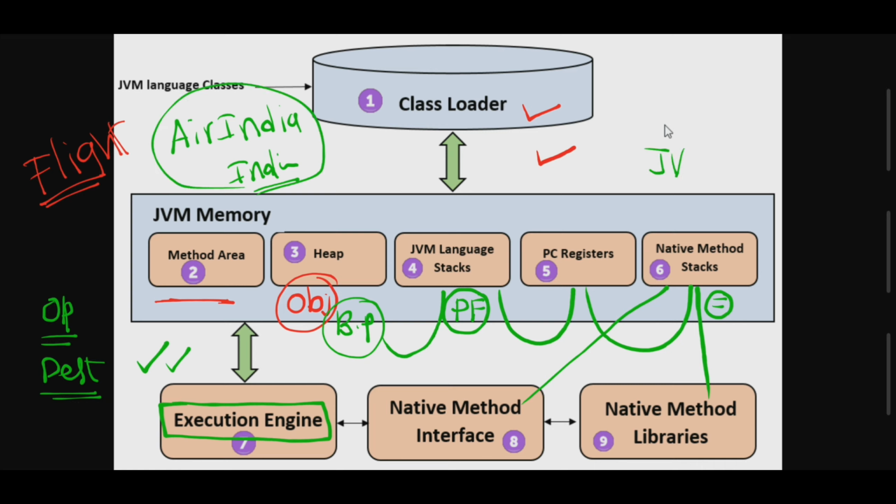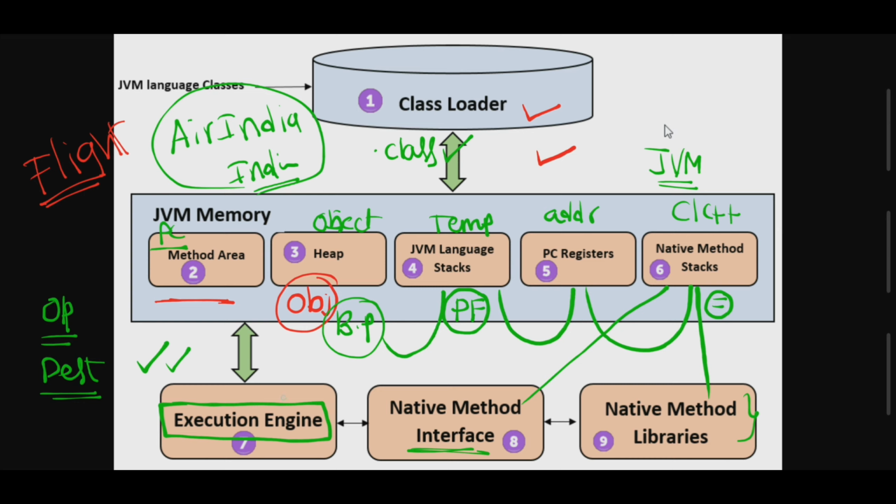Similarly, the JVM does the same. The class loader takes care of loading the dot class file, the method area takes care of program code, the heap takes care of objects, and the stack takes care of the temporary area. PC registers store addresses, and native method stacks take care of C and C++ functions associated with the libraries as well as interfaces.